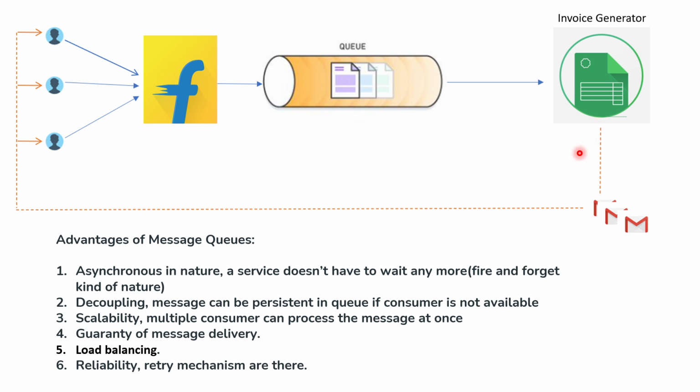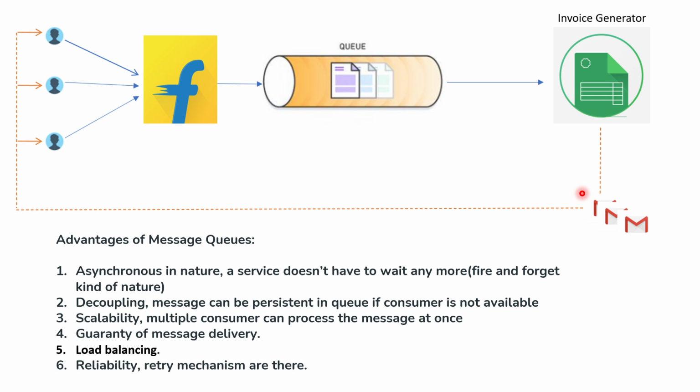We can also enhance this: we can add one more instance of the invoice generator, and at the same time it can get requests from the queue. Here the invoice generator is consuming the message, so we can say it is a consumer, and Flipkart is producing the message, so it is a producer. The producer can produce messages and multiple consumers can process those messages, to make it faster.